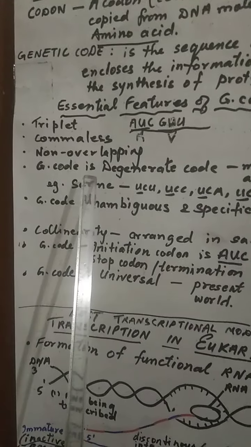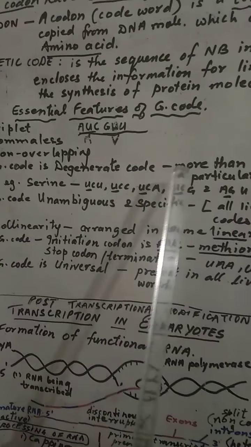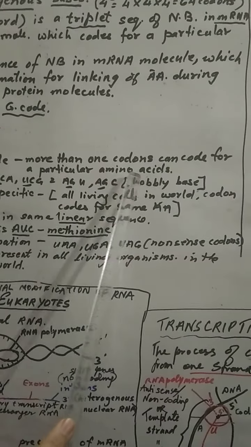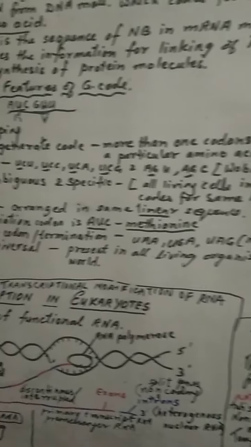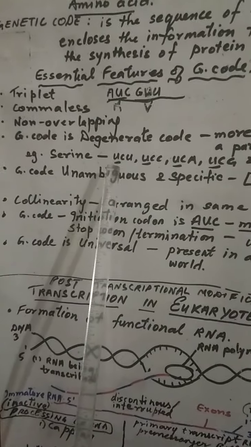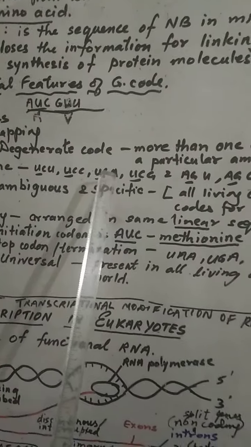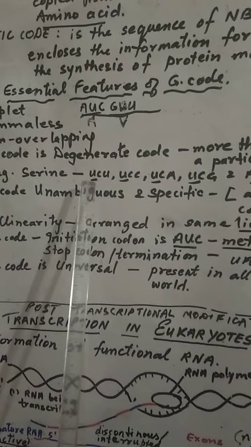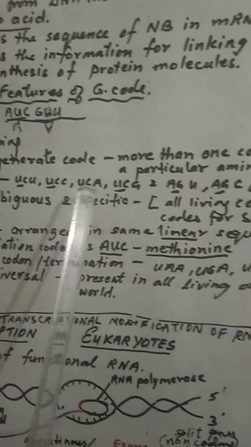Next point is genetic code is degenerate code. The meaning is that more than one codon can code for a particular amino acid. For example, this is the amino acid serine. This is able to code with all these genetic codes. In these genetic codes, what is the peculiarity? If you see, the first 2 nitrogen bases UC, UC, UC are the same.